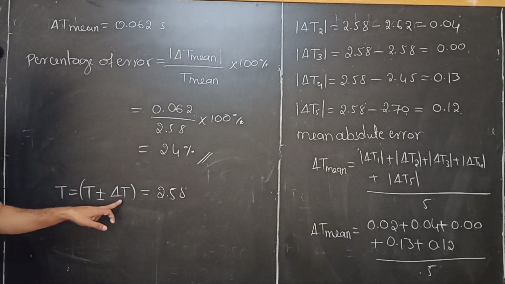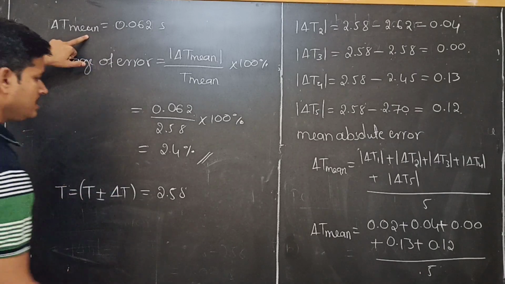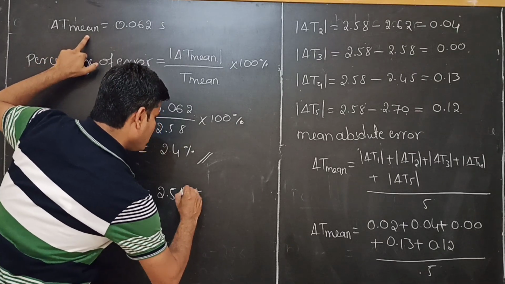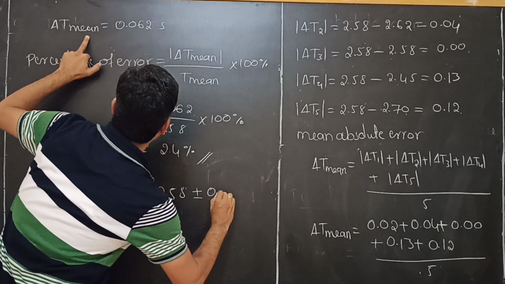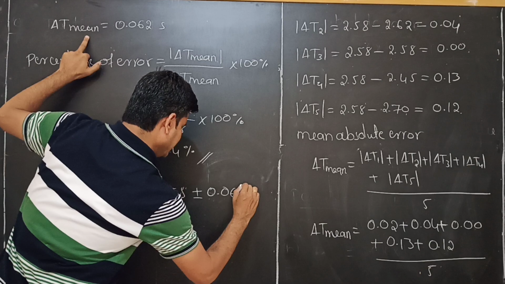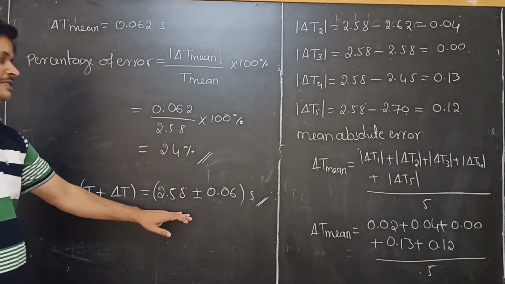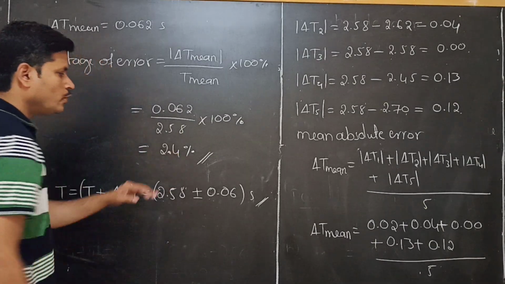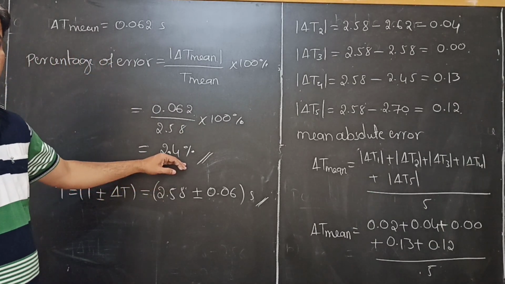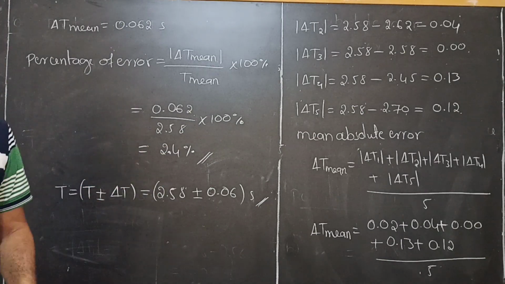And this delta T is plus or minus 0.06. This is how we can express the errors, but the percentage of error is 2.4%. This is the error.